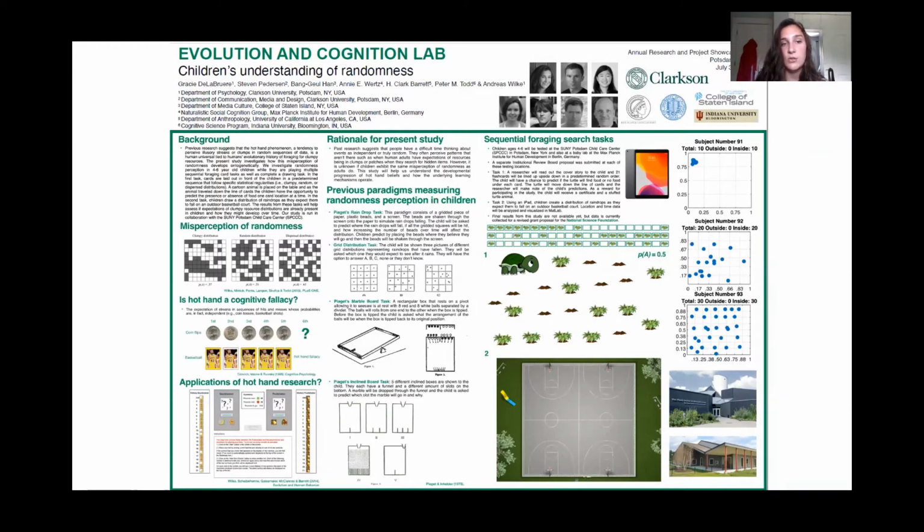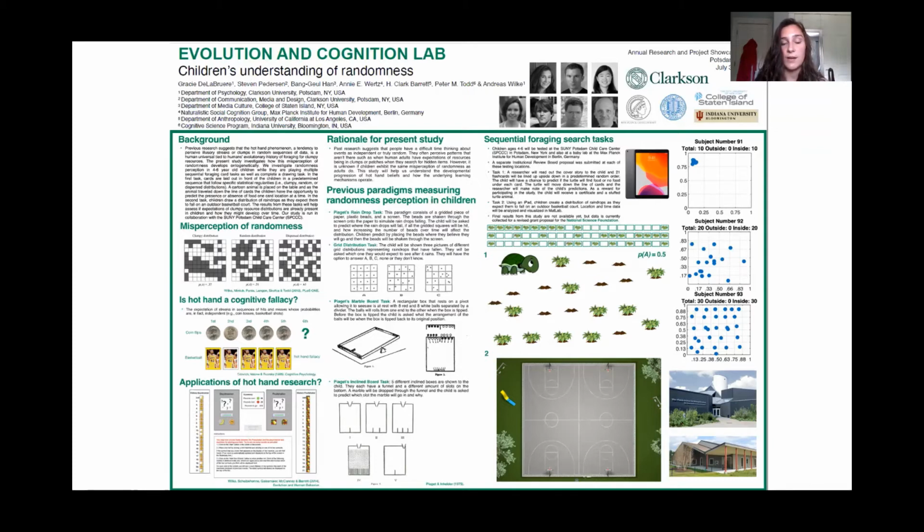So we've created two tasks for 4 to 6-year-old children in order to investigate this. The first task is a sequential foraging card task, and the second is a computerized paradigm where children create different distributions of raindrops. A lot is known about the misperception of randomness in adults.